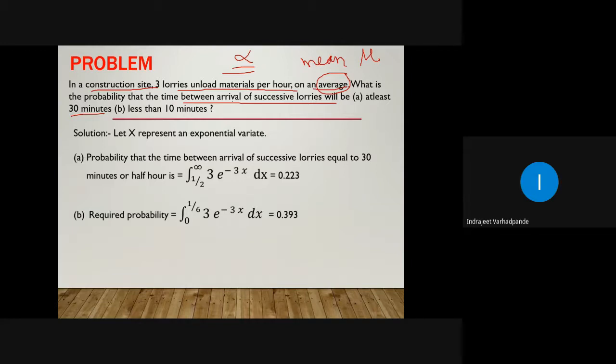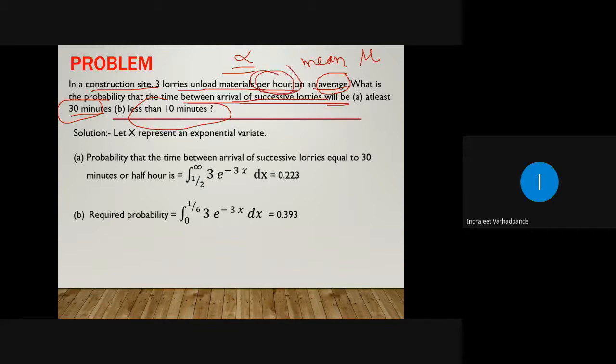So the time between arrival of successive lorries will be at least 30 minutes and less than 10 minutes. At least 30 minutes means minimum 30, and the highest could be anything, which we are not aware of. But this calculation is to be done per hour.